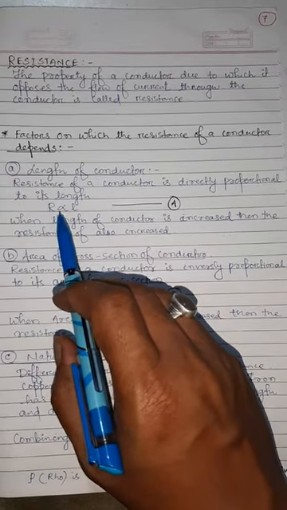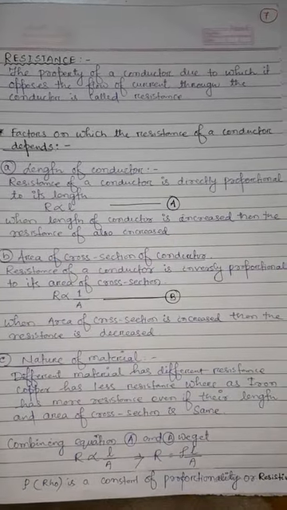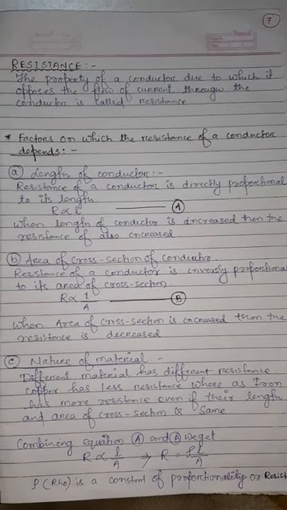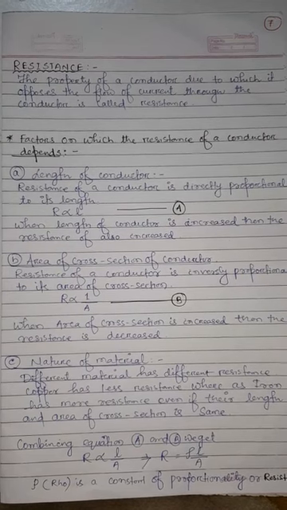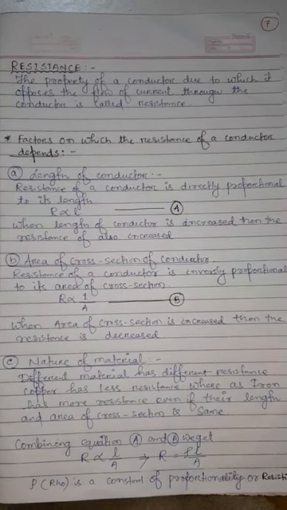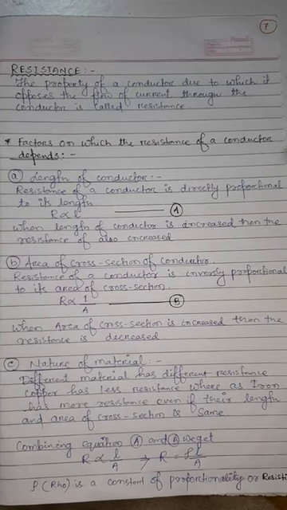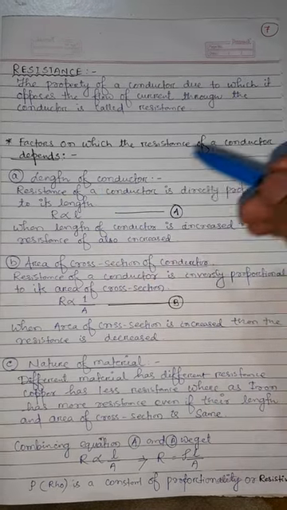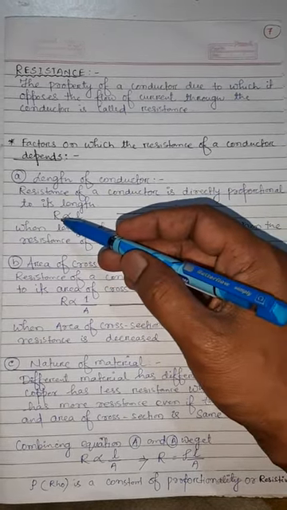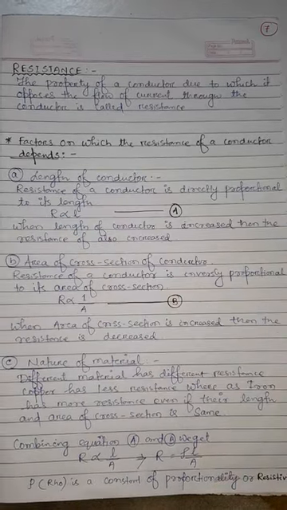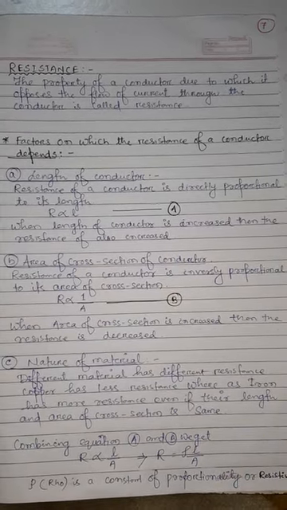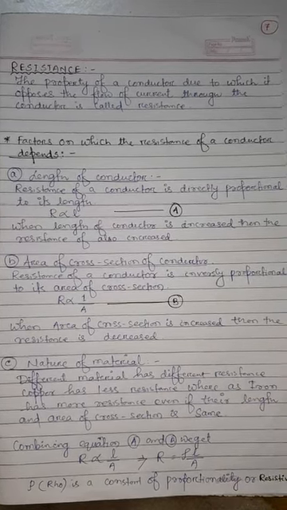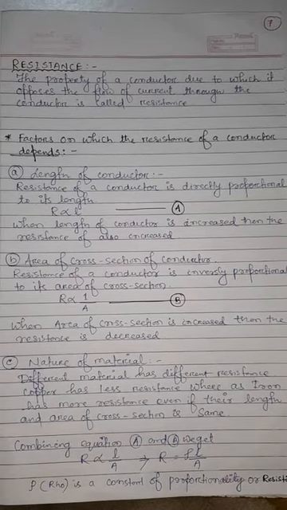As you observe in your day-to-day life, when you bring current to your home from a pole, you choose the nearest one, not the far away pole. Why is this so? If you bring the current from a far pole, the length of the wire that you are using is increased. So the resistance will be increased. If resistance increases, what will happen? Less current will come to your house. That's why in many places people bringing current to their home choose the nearby pole.